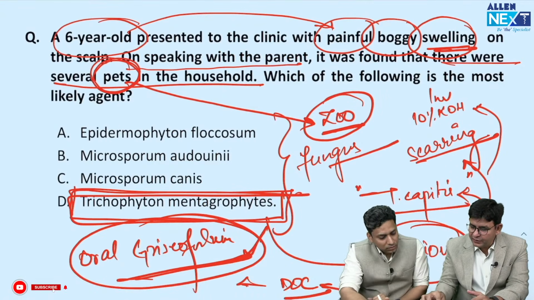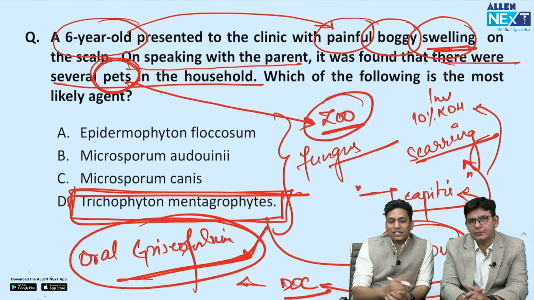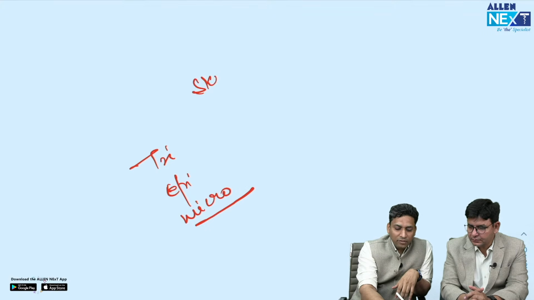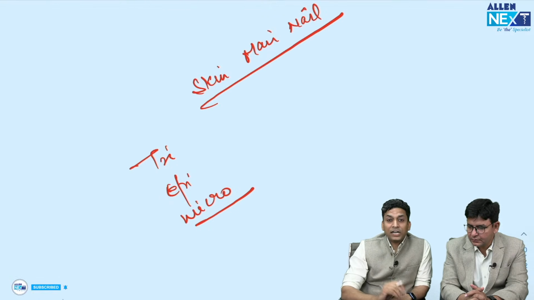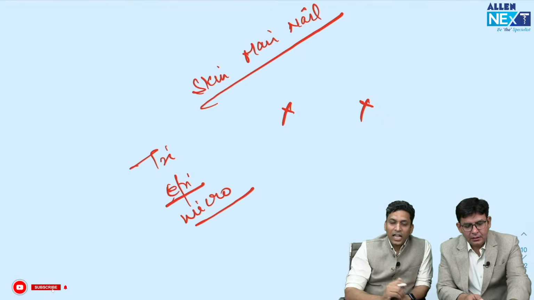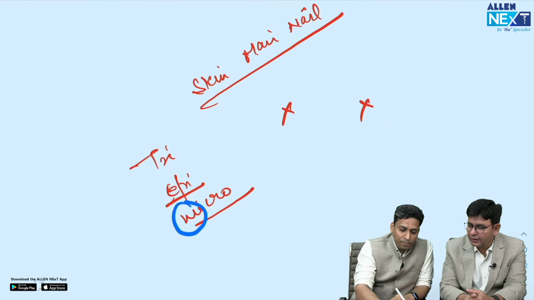Sir, tell something about these fellows also. Microsporum audouinii, canis. Okay, so there is one mnemonic which I tell in my class also, that there are three dermatophytes, right? Trichophyton, all of you know, Epidermophyton and Microsporum. So they all can involve skin, hair and nails, except that nails are never involved by Microsporum, while hair follicles are never involved by Epidermophyton, isn't it? And if you forget this in the examination hall, it is very easy to recall that M does not involve N.